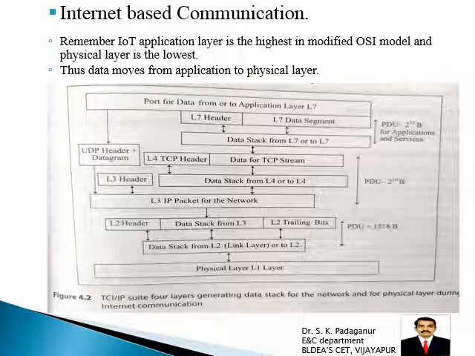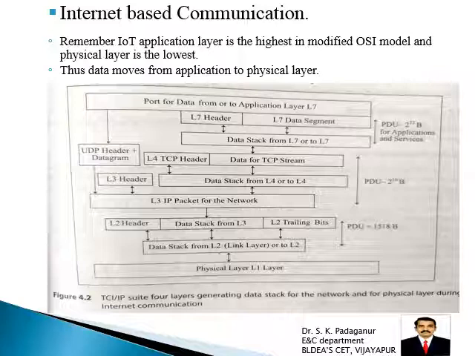Now coming to the internet based communication. In the internet based communication, remember the IoT application layer is the highest in the modified OSI model and the physical layer is the lowest. So that means the top layer is the application layer, the bottom layer is the physical layer, and thus data moves from application to physical layer. You already studied ISO OSI, that is 7 layers starting from application layer, presentation, session, transport, network, then data link layer, then physical layer.